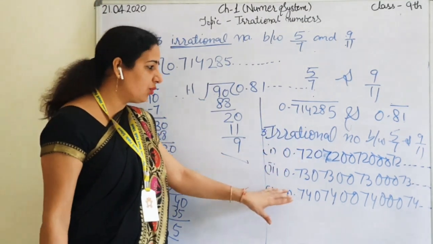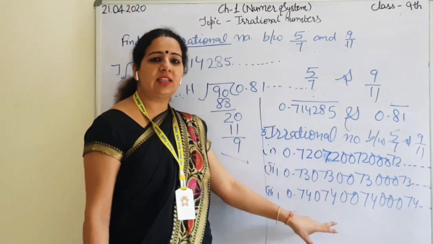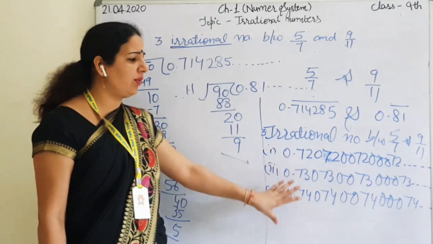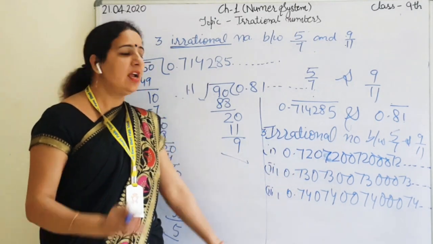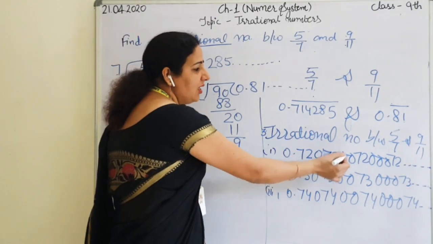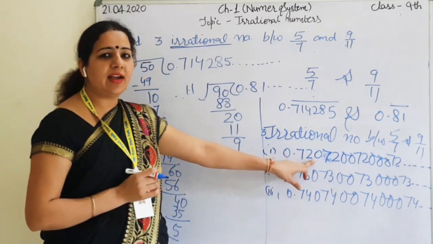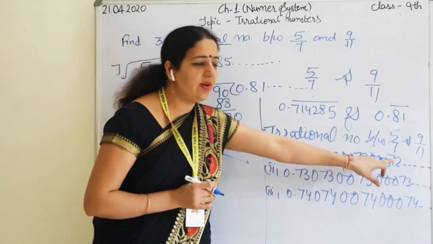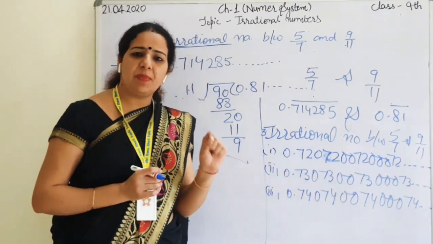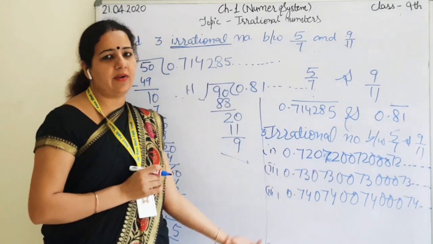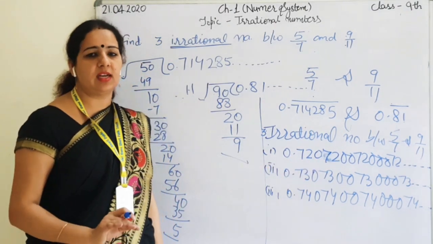So we were to calculate three irrational numbers, and we have calculated them. In fact, we can calculate more irrational numbers just by increasing the zeros. Instead of this 0, you can write 1, then 1, 1, then 1, 1, 1. You can just repeat any one number. I am comfortable with 0, that's why I have taken 0. This is the only reason, nothing else.